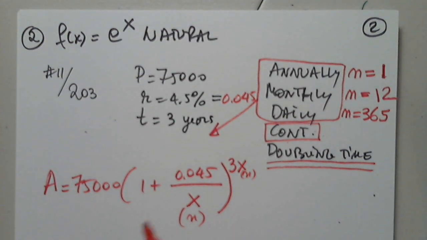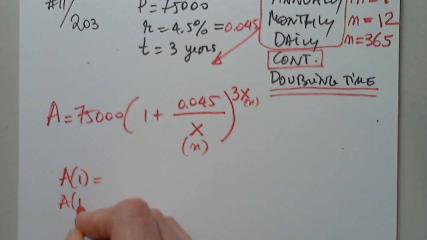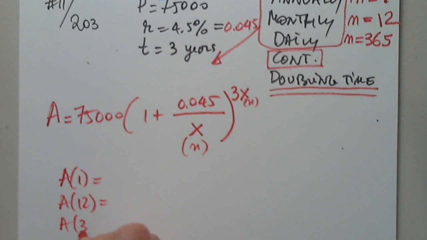I use 1, then 12, then 365. So I will have A of 1, A of 12, and A of 365. I'm not going to do this step by step. You may introduce a lot of error if you do that. So please don't. This is so much easier.